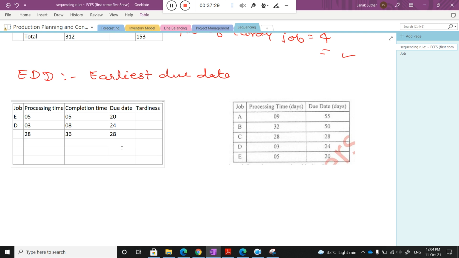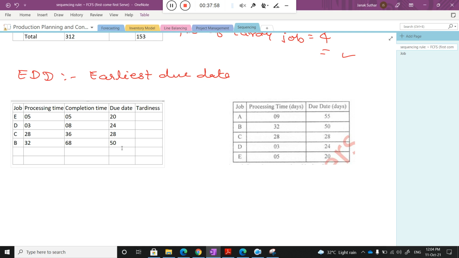Very good, so the activity is C. Now the next one, 50. With processing time 32, the completion time is 68. And the activity name is B.